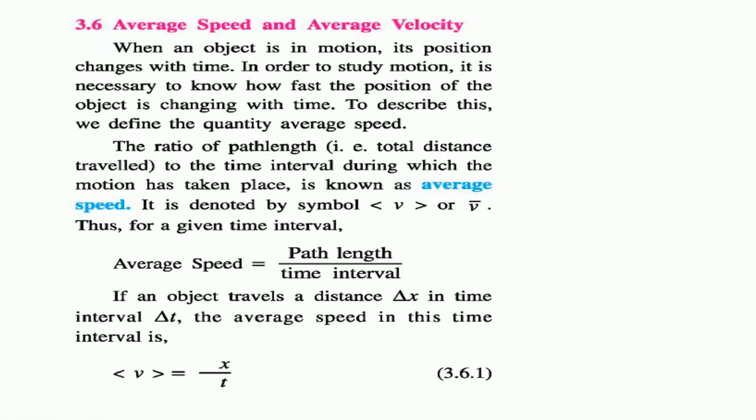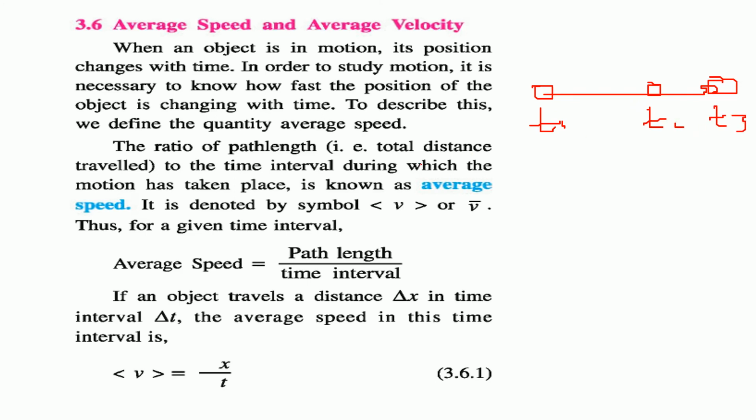Average speed and average velocity. Why it is average speed and why it is average velocity, we'll know after discussing this scenario first. When an object is in motion from here, it is moving. And this is very important, we need to know how fast the position of an object is changing with respect to time. At T1 the object is here, at T2 it is here, at T3 it is here.